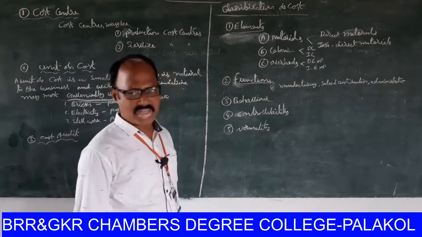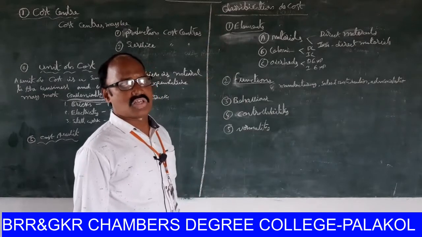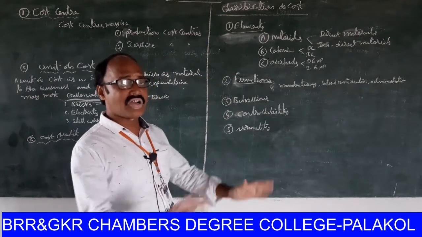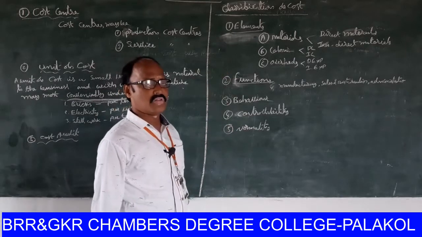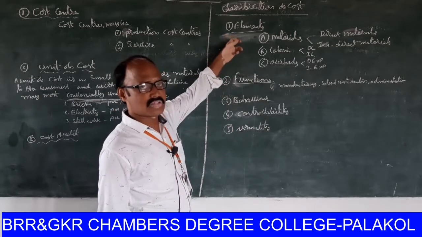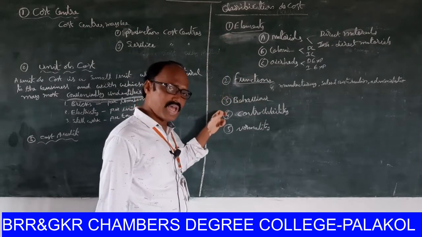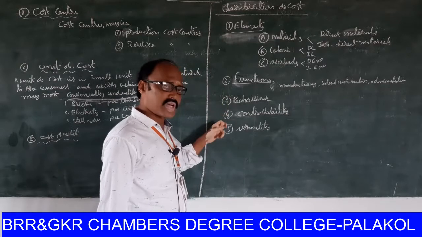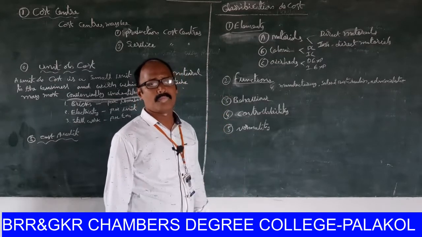So, once again, classification of costs. This is the most important thing. The costs are classified in 5 categories: on the basis of elements, on the basis of function, on the basis of behavior, on the basis of controllability, and on the basis of normality.